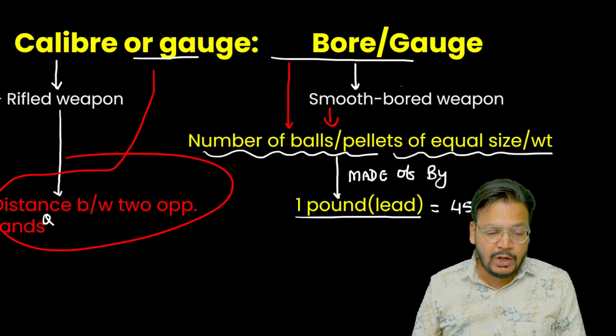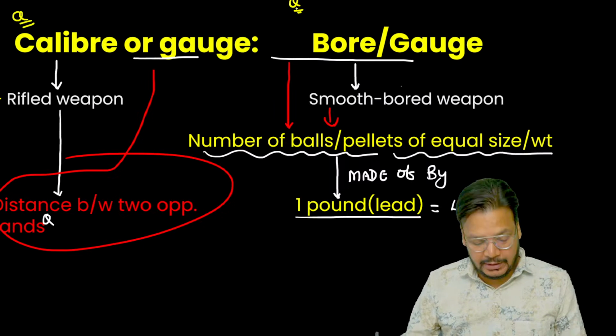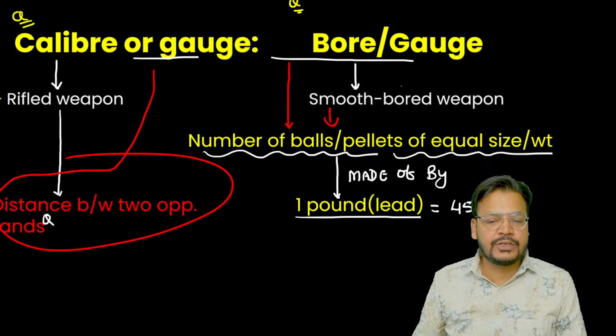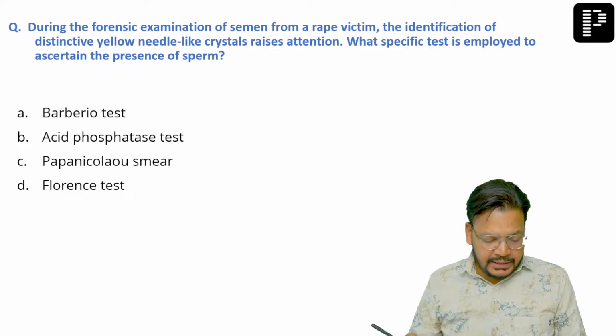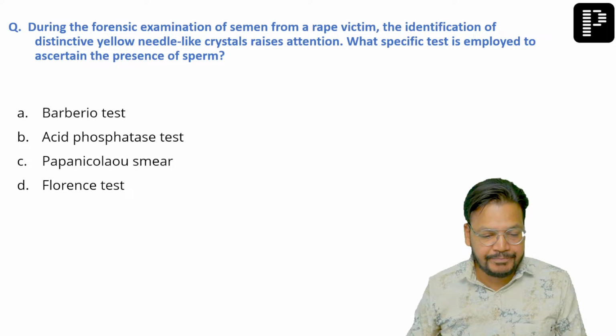Right? Look at both. All the questions are directly from the notes. It is very simply explained what a caliber is and what a bore is. It's the distance between two opposite lengths. Let's go on: tell me, son, it's a very simple question. During the forensic examination of semen of a rape victim, look carefully, it is a rape victim.